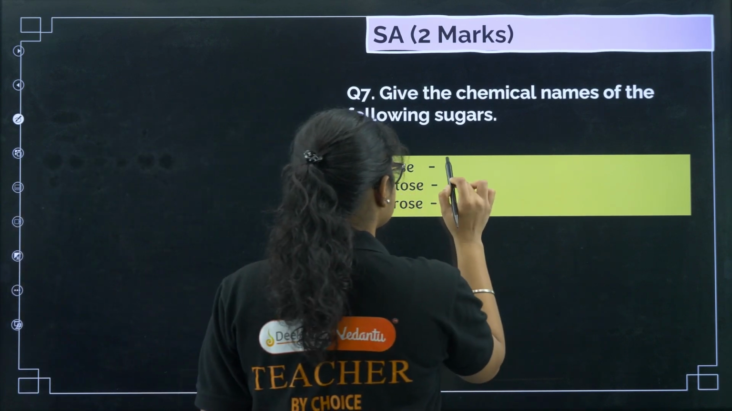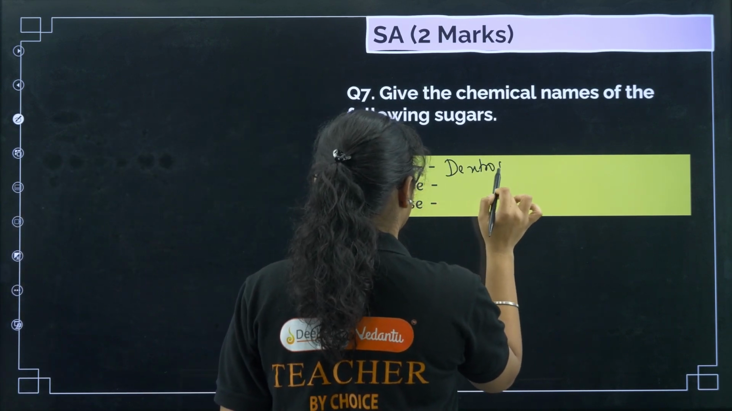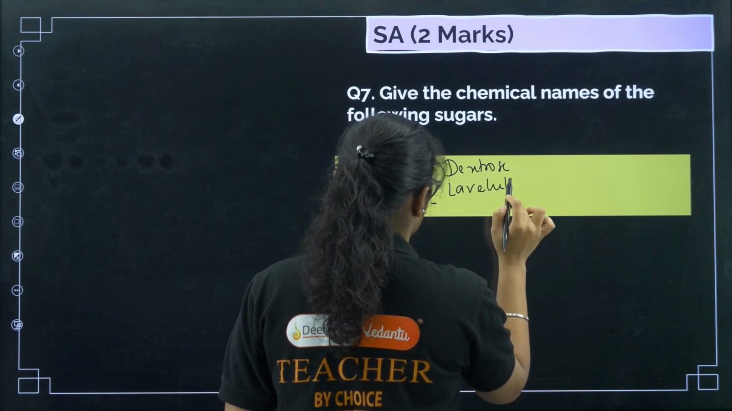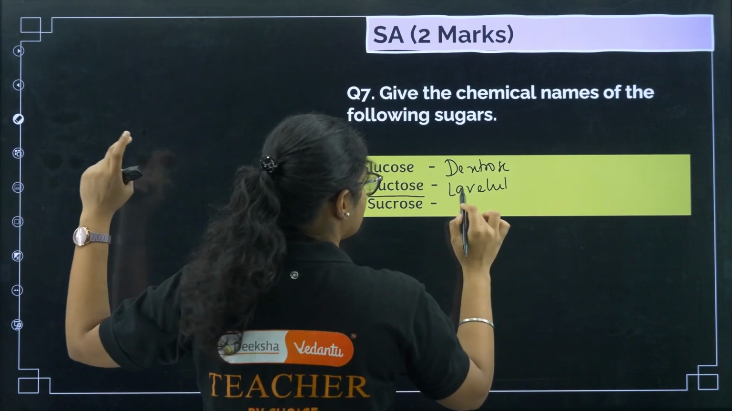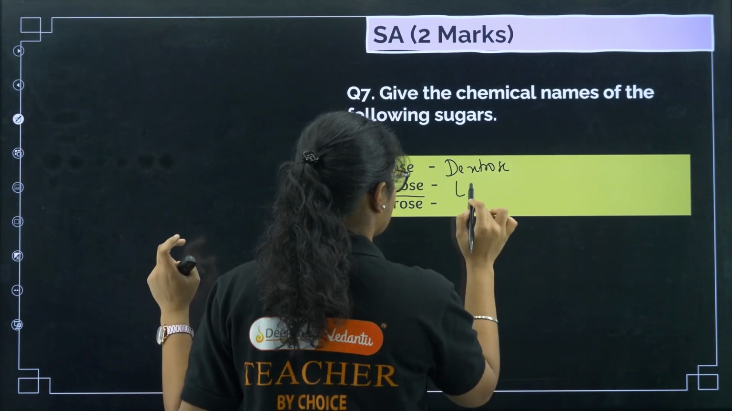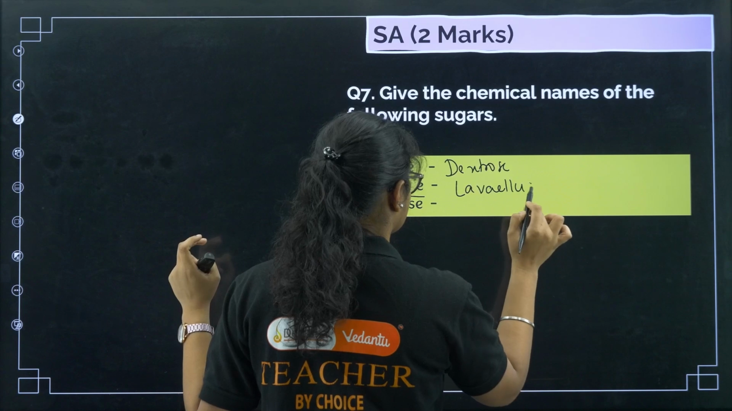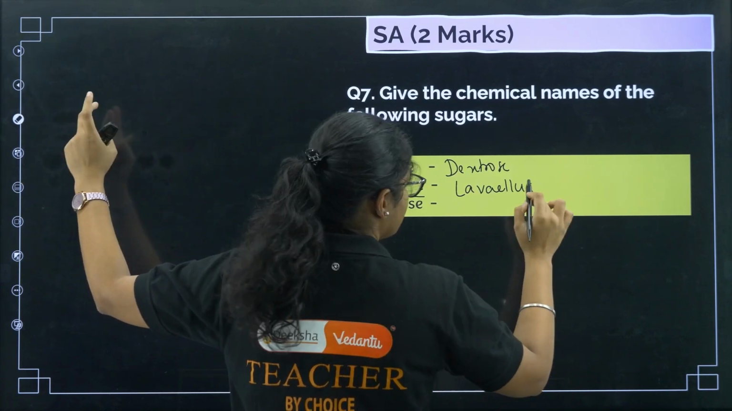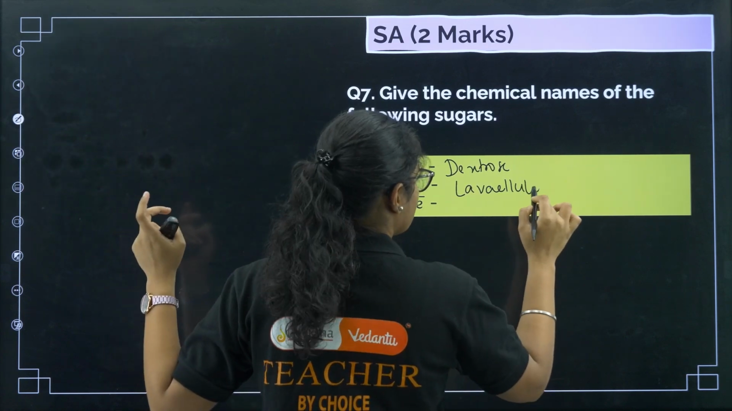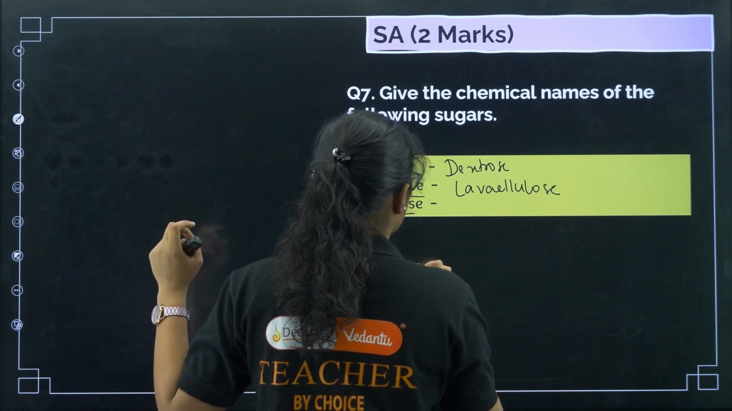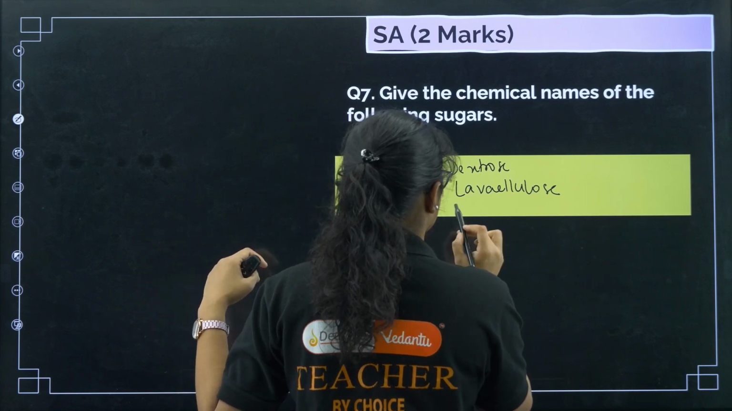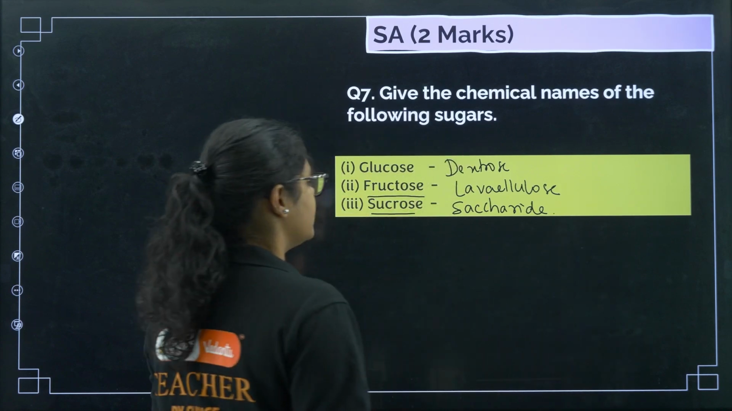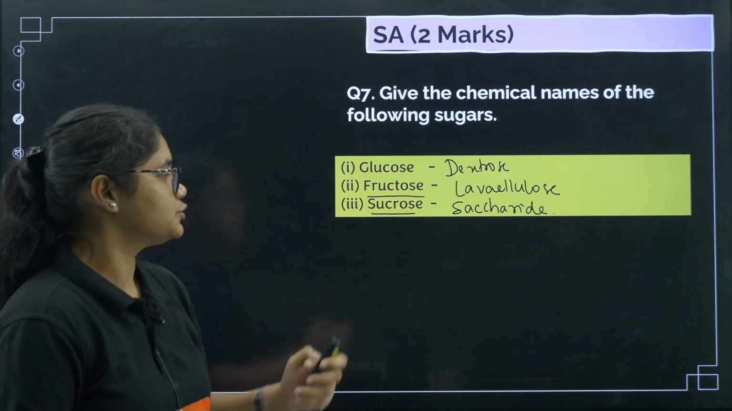Next, give the chemical names of the following sugar. Okay, so glucose is called as dextrose because it is dextrorotatory. Okay, fructose is called as levulose. Levulose. I am a little confused with the spelling. You can check the spelling, students. Okay, levulose. And sucrose is called as saccharide. Okay, these are the chemical names for these particular sugars.